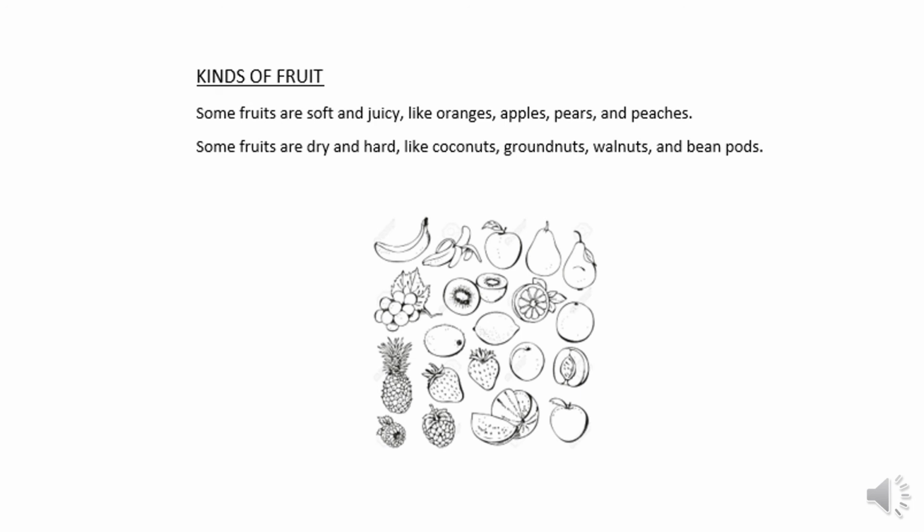They don't have juice, they are not soft, but they are also healthy foods, and you must take these dry fruits. In some dry fruits, the wall of the fruit dries up and breaks open to throw out the seeds. In some dry fruits, the fruit wall does not break open and the seeds are scattered in different ways.